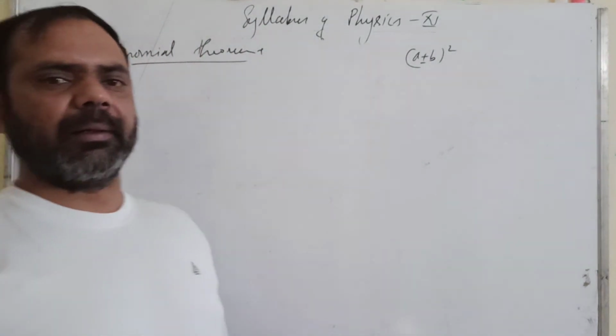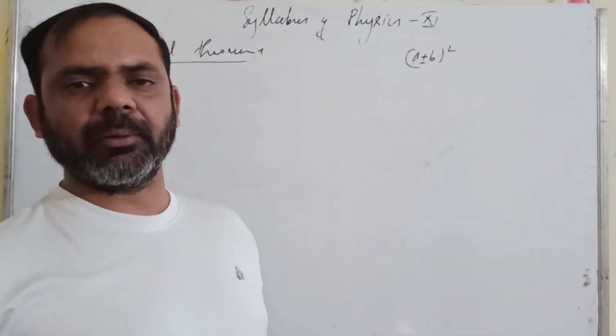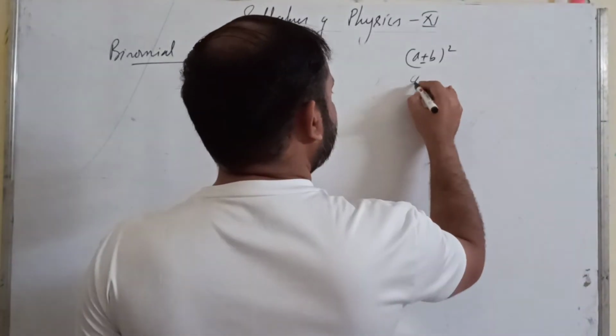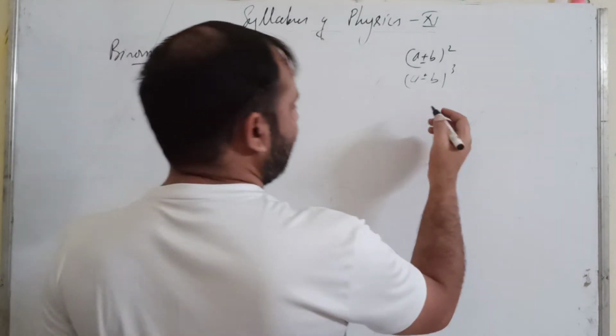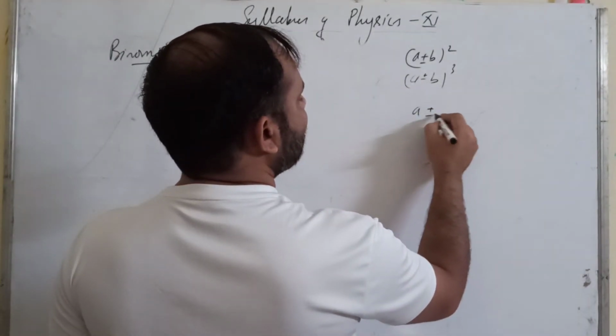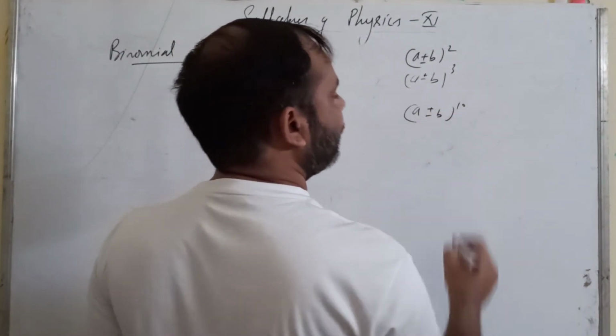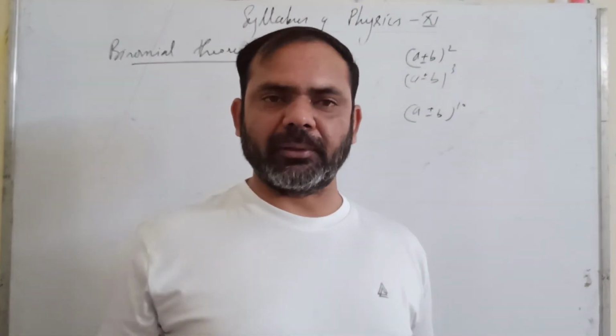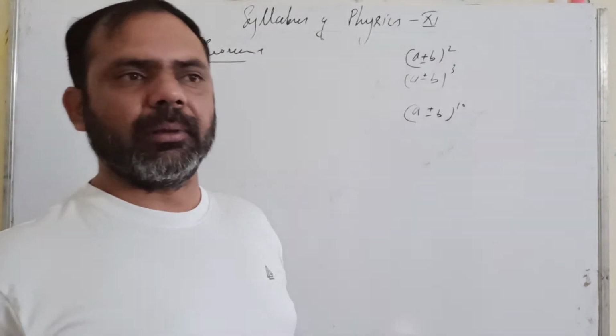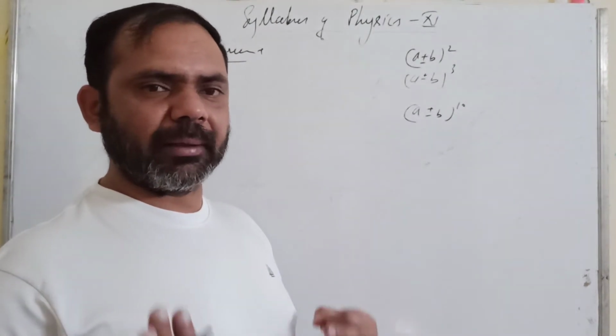You can write the formula for a plus or minus b whole square. You can write the formula for a plus or minus b whole cube, but it will be difficult to write a plus minus b raised to the power 10. It will be difficult. So for such type of expressions, to write the expansions,